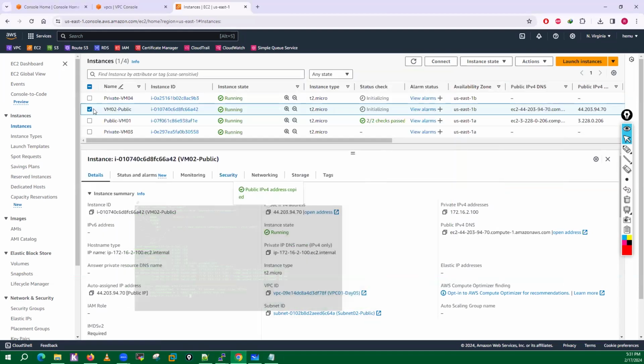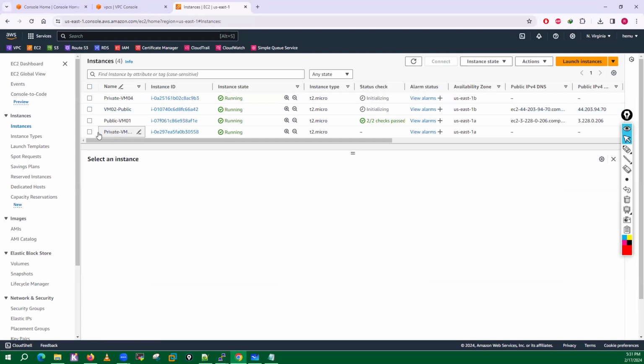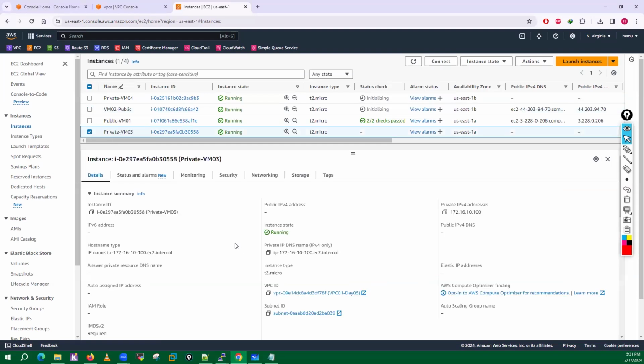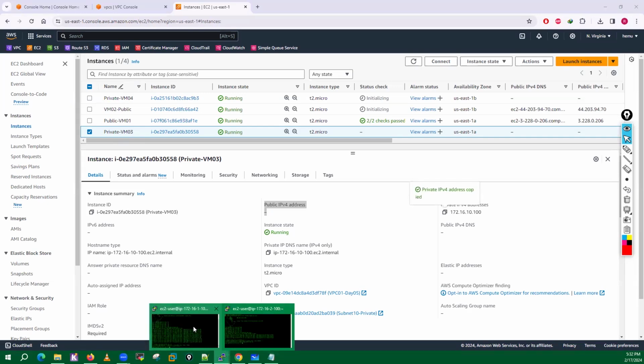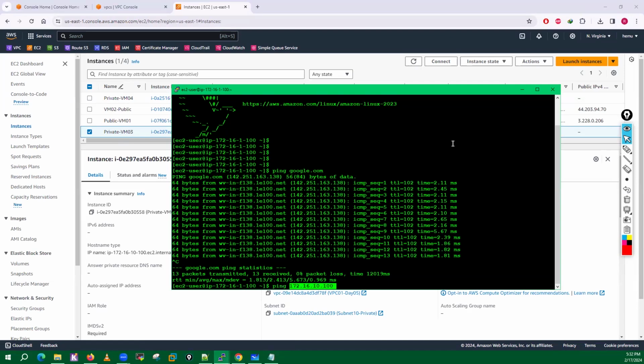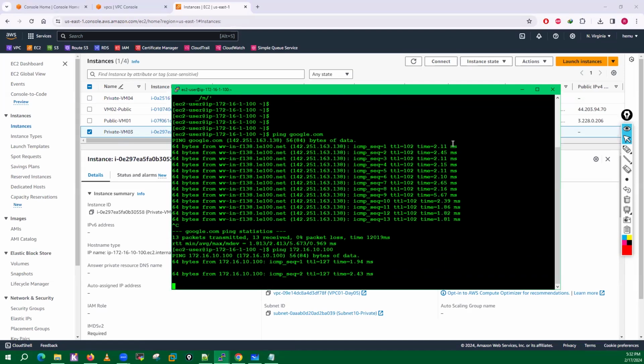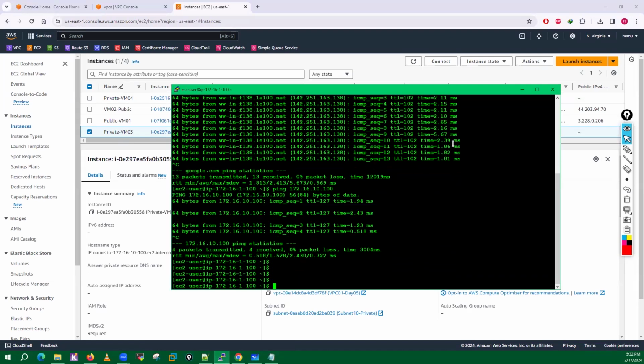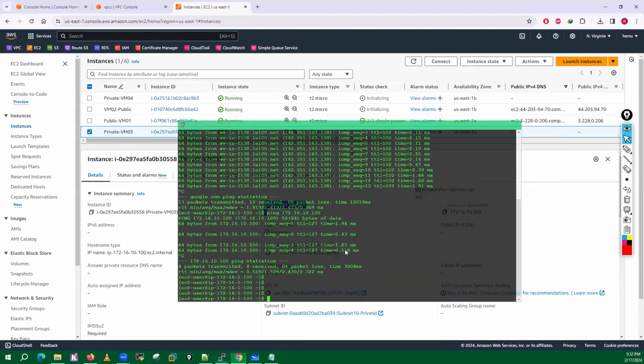Now guys, tell me one thing. Am I able to access this particular VM via SSH? Because it's a part of the private subnet. Am I able to open VM3 or VM4? Because we are not able to, they don't have any public IP address, right? They just have this particular private IP address, right? So if I go here and type ping to this private IP address, if ping is working, right? Now if I need to take the SSH of this particular VM, what is the way?